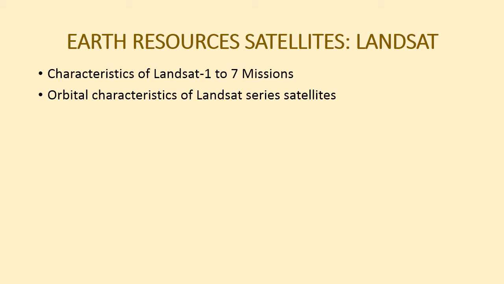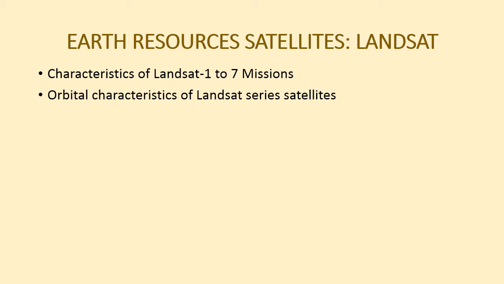The sensor used in Landsat 4 and 5 was the thematic mapper, while in Landsat 7 it was ETM, with a swath of 103 by 170 km. The resolution of Landsat 4 and 5 satellites was 72.5 meter, while that of Landsat 7 was 30 meter for the multispectral scanner, 60 meter for the thermal scanner and 15 meter for the panchromatic scanner.